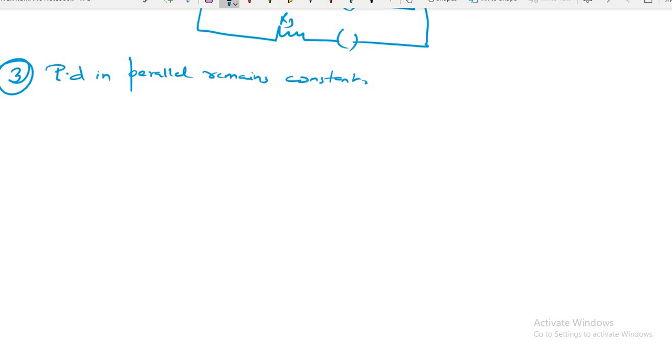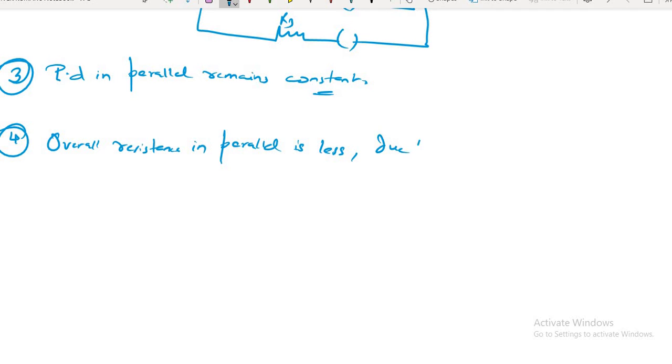Okay, no problem. Potential difference in parallel remains constant, so every device will get the equal amount of potential difference. Number four is very important. Overall resistance in parallel is less, due to which high current can flow in household wiring.